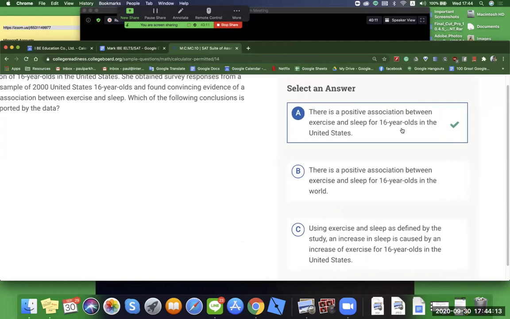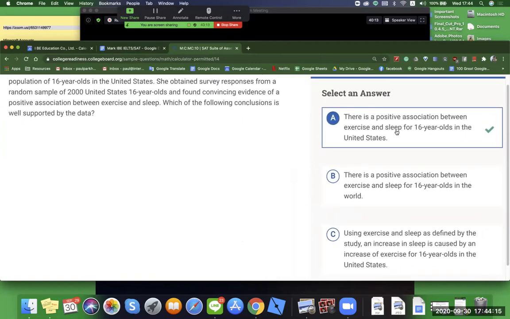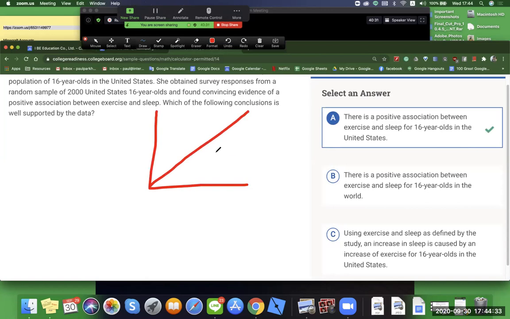Okay, so that's the thing, right? Can we assume a positive association between exercise and sleep necessarily, definitively means an increase in sleep and an increase in exercise? So when I drew the line graph, that would actually be incorrect.